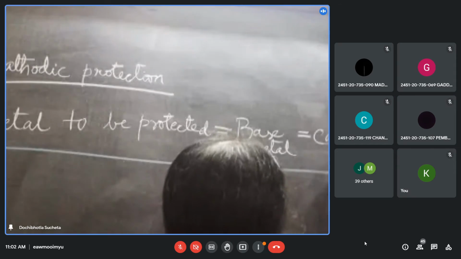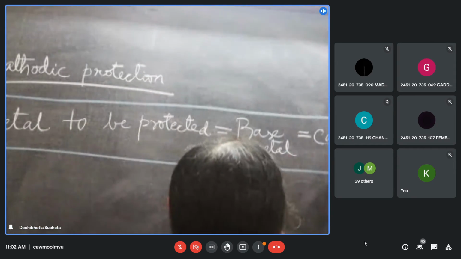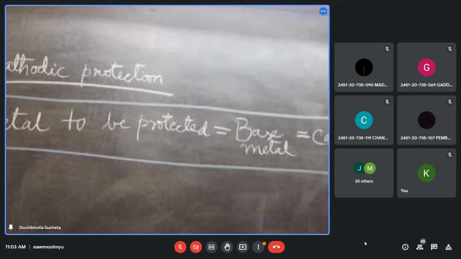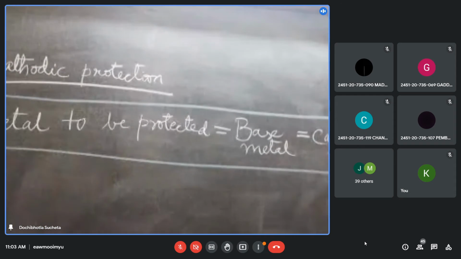Okay. So what is it? Metal to be protected is equal to base metal is equal to cathode. Because I know cathode is the part of the metal or the equipment which does not suffer any corrosion. So that's the key point. You need to write it in any exam you want. So that's the first point. Metal to be protected is equal to base metal is equal to cathode.